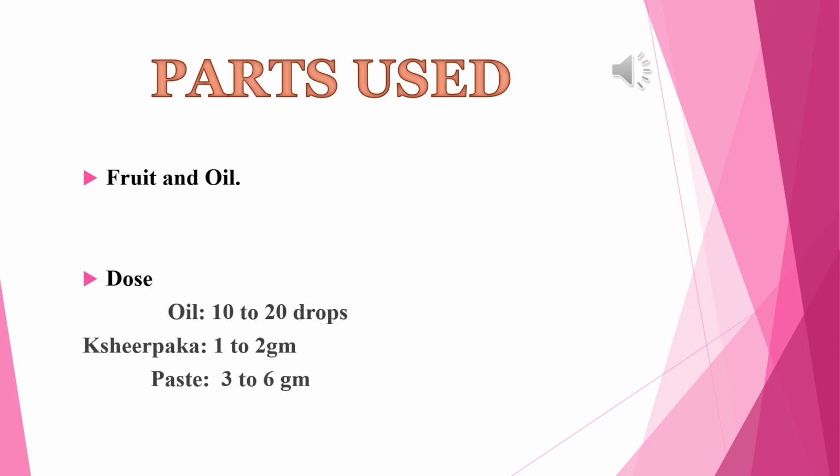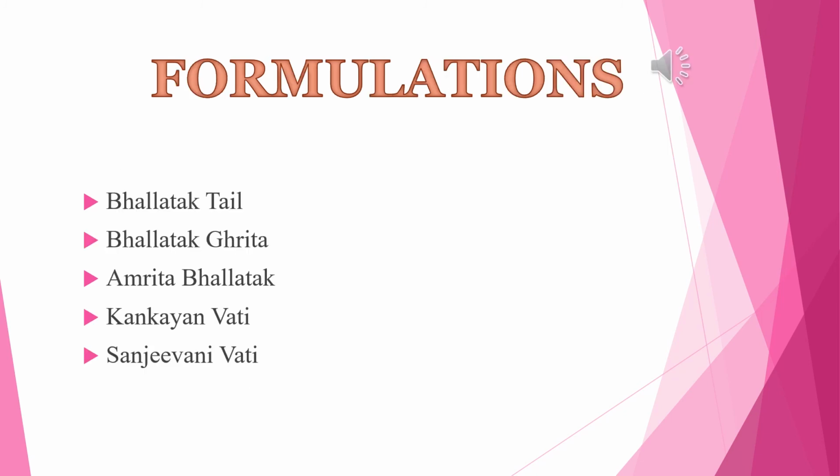Parts used. The useful parts are fruit and the fruit oil. The doses are the oil 10 to 20 drops, in sheer pak 1 to 2 gram, and in the form of paste 3 to 6 gram. These are some formulations: Bhalataka tel, Bhalataka ghrit, Amrita Bhalatak, Kankayan Vati and Sanjeevani Vati.